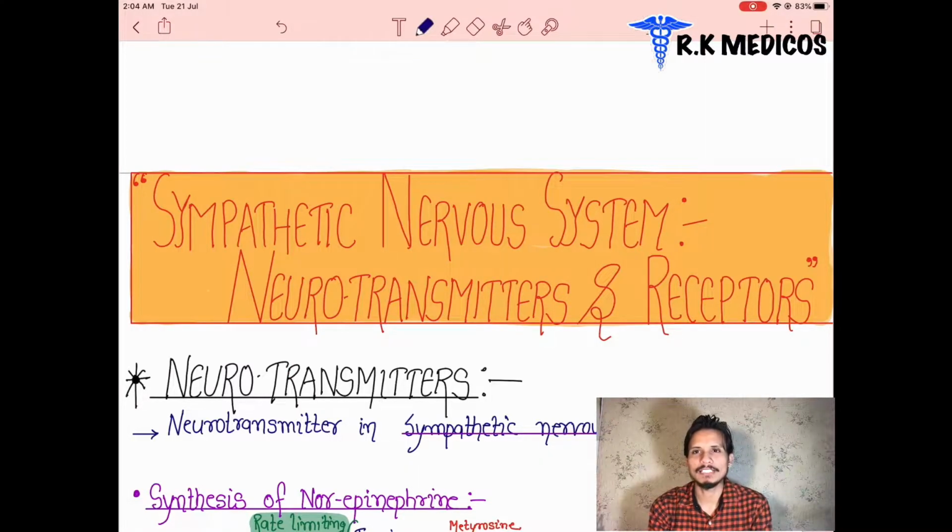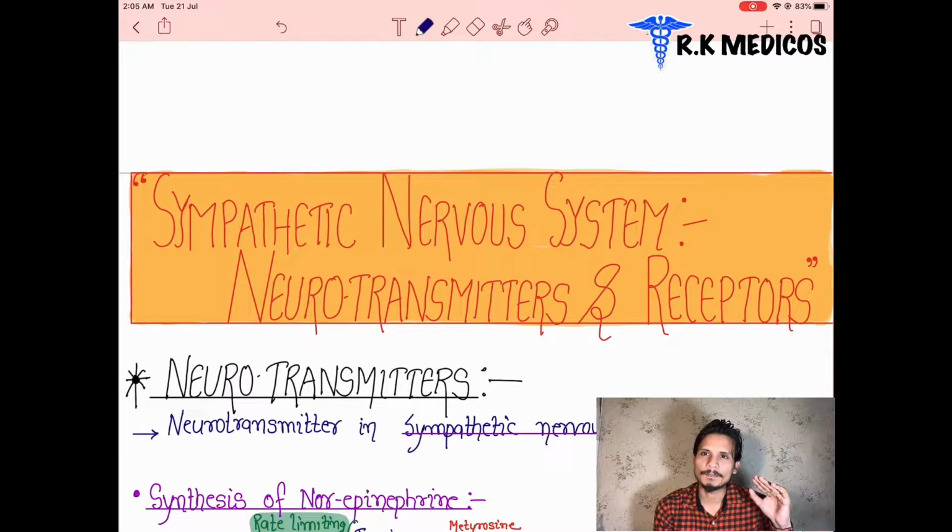Welcome to RK Medicoz. In this section, we are going to discuss the second part of our autonomic nervous system, that is the sympathetic nervous system, in which we are going to see the receptors and their neurotransmitters. What is the neurotransmitter of the sympathetic nervous system, and what we discussed previously? Basically, we are going to review in 1 minute.